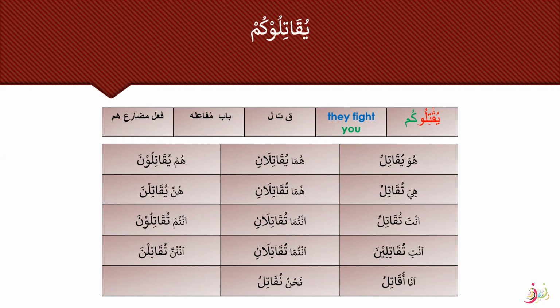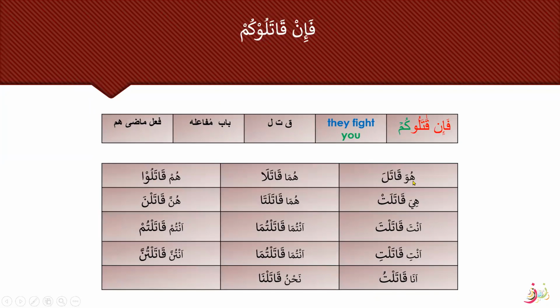Here, huwa yuqatilu, huma yuqatilani, hum yuqatiluna. Here, yuqatiluna, because this is made light, that is why this noon is dropped. Here, hiya tuqatilu, huma tuqatilani, hunna yuqatilna. Anta tuqatilu, antuma tuqatilani, antum tuqatiluna, anti tuqatilina, antuma tuqatilani, antunna tuqatilna, ana uqatilu, nahnu nuqatilu. So this is how we are going to do a Sarf Kabir chart for yuqatilu. Alright, so this is again from Bab Mufa'ala.